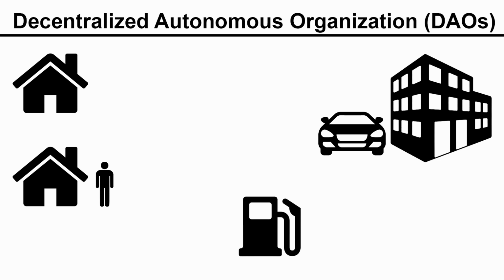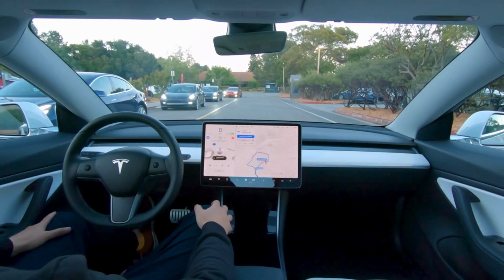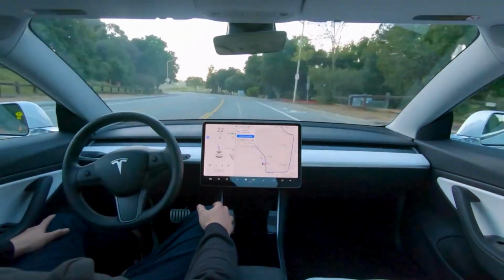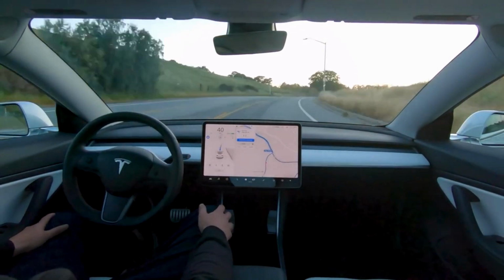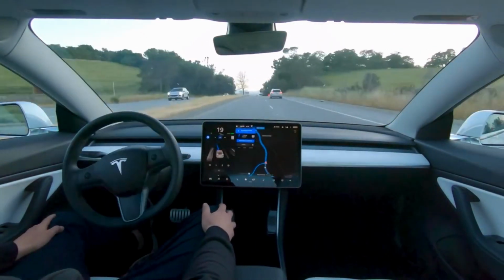From the start, there is not even a need for a driver. The car can make all of its decisions: what to do, when to do it, and how. And all of these are governed by the code or smart contracts on the blockchain. So the main idea behind a DAO is to have less human involvement and more automation in the work. It does not need a board of directors, no managers, nor employees. Only computers coded with instructions and protocols so they can decide on their own what to do.